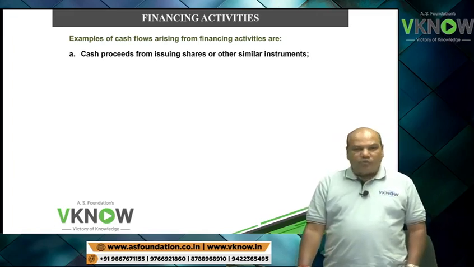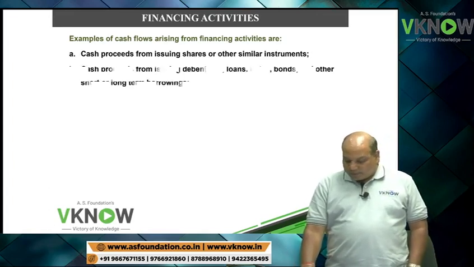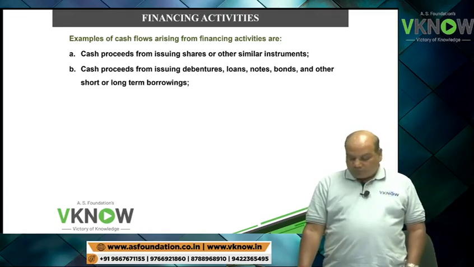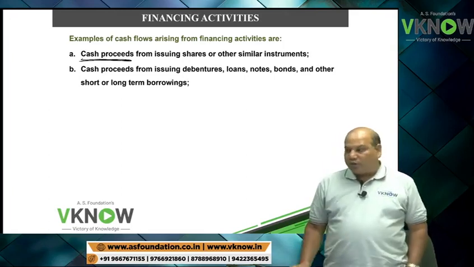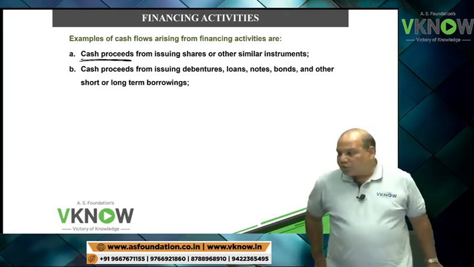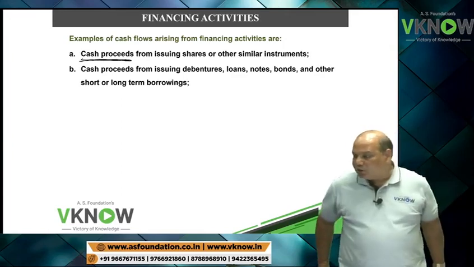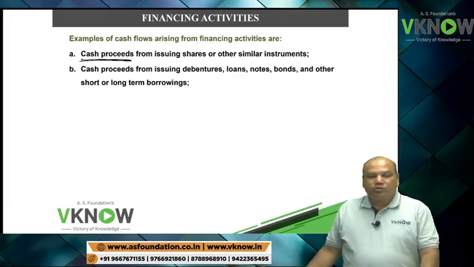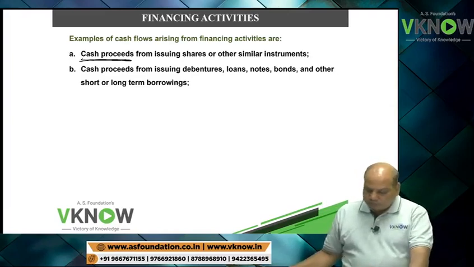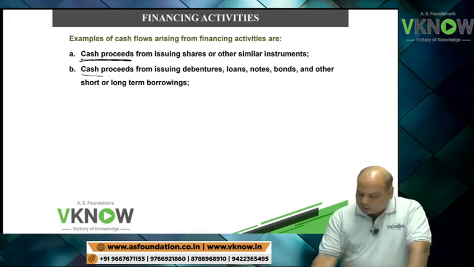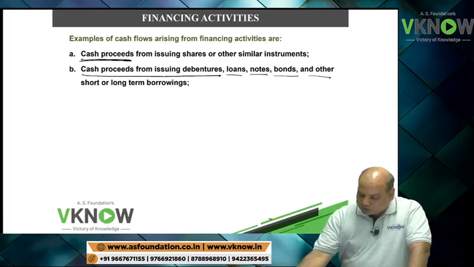Cash proceed from issue of share or other similar instrument. Now remember, if I am issuing bonus share, it will not come here, because bonus share may be increasing your share capital, but bonus share does not bring more cash. Then similarly, cash proceed from issuing debenture, loan, note, bonds and other short or long-term borrowing.